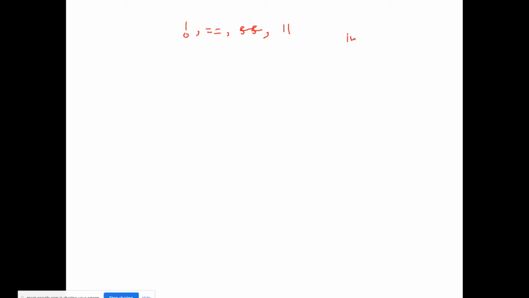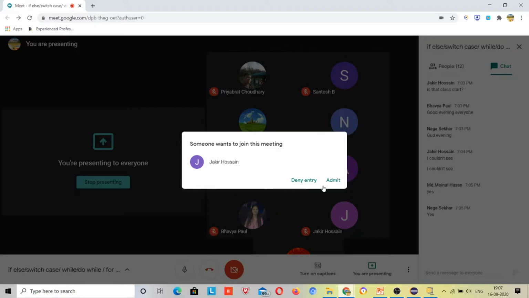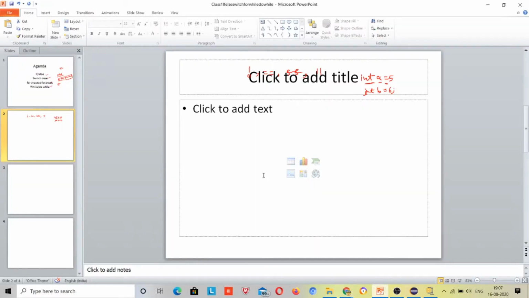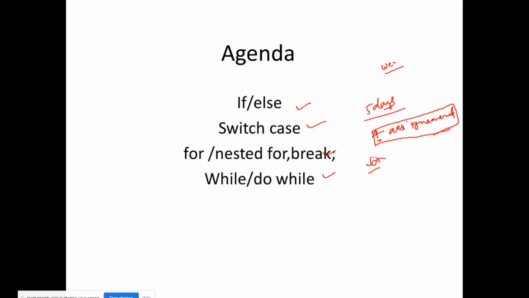Suppose we define a variable, int a is equal to 5, integer b is equal to 6, right? Now if we want to compare these values, we just need to use the operators for that.